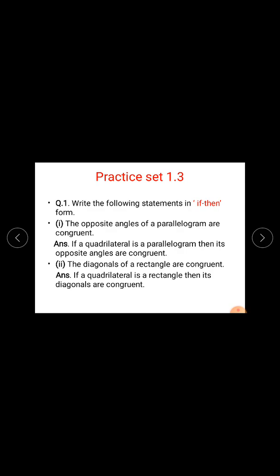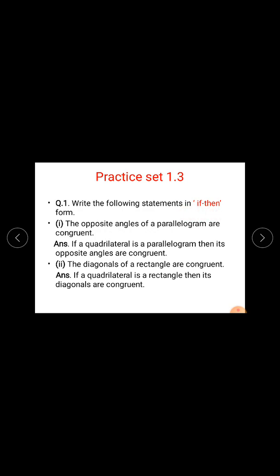Now let's begin with our practice set 1.3. Question number 1. Write the following statements in if-then form, which means you have to write a conditional statement. One statement is given: the opposite angles of a parallelogram are congruent. This is a simple statement. You have to write this statement in if-then form.